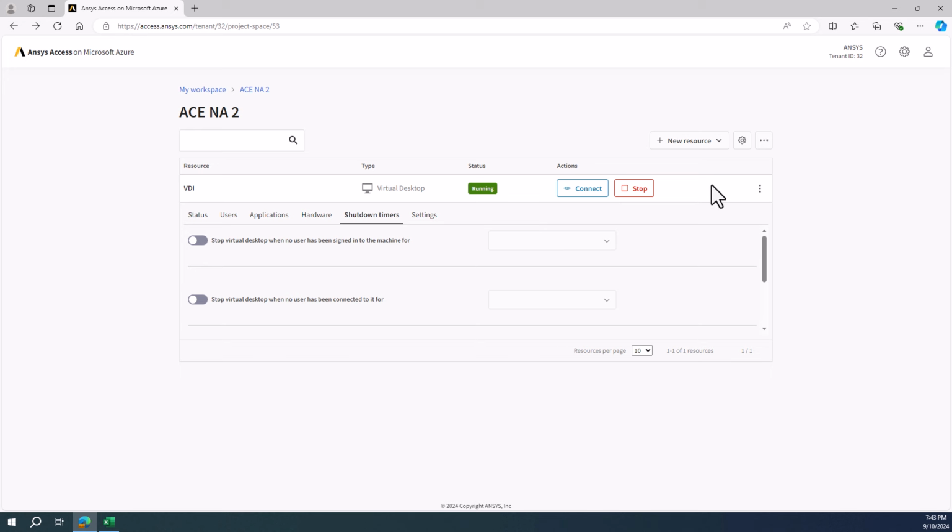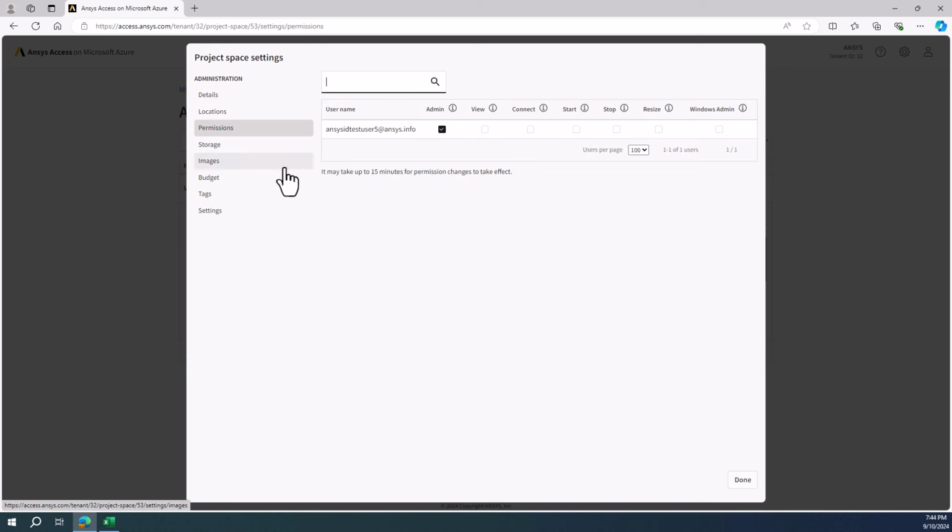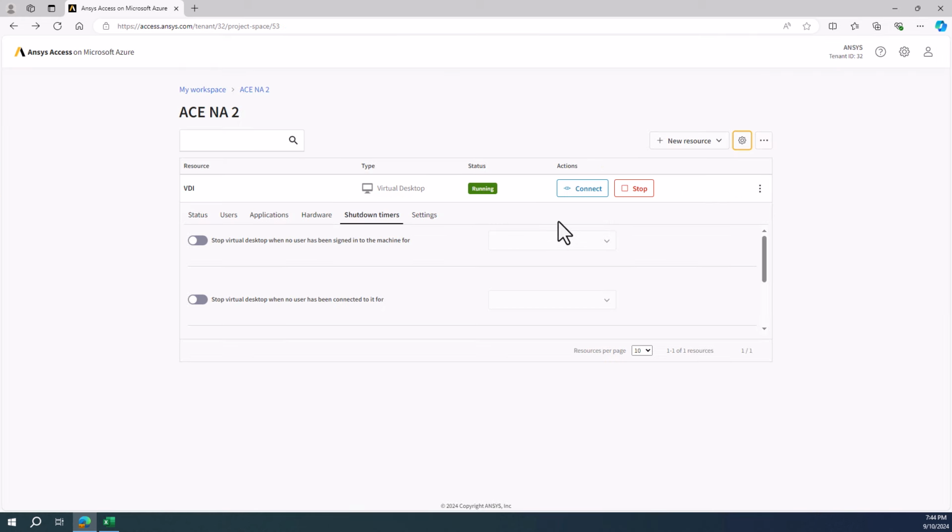If you do want to install third-party applications that are not part of the Ansys packages, you can connect to the VM and install them manually. In the project space settings, if you're an admin of the project space, you can set permissions of the users. Any admin or Windows admin will have administration rights to the Windows VM to install software.